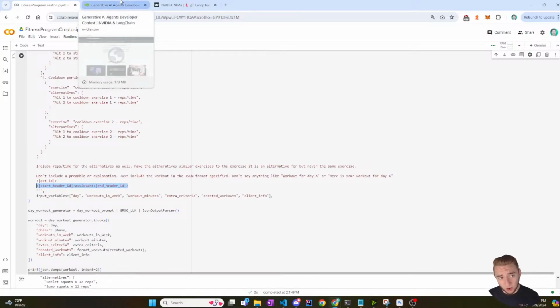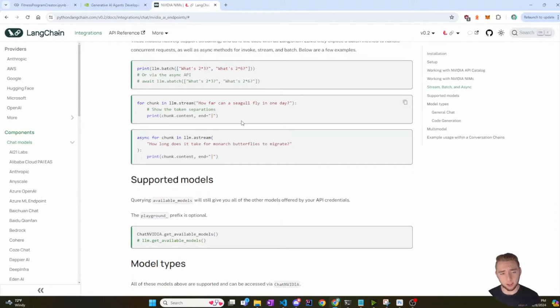But with using Llama with NVIDIA, somehow it's actually more like GPT and Claude, where you set up a chat structure where you have a list of messages that you put into the LLM, like system and then user and then assistant and then user and then assistant, versus having all this be one big string.